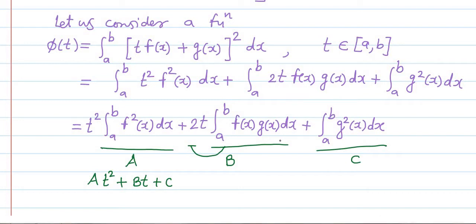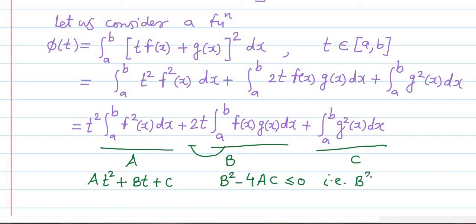Phi of t is greater than or equal to 0 for all t belongs to the closed interval a to b, and therefore the discriminant of this quadratic in t will be non-positive, which means b square minus 4ac is less than or equal to 0. Non-positive means less than or equal to 0. The same thing can also be written as b square is less than or equal to 4ac.